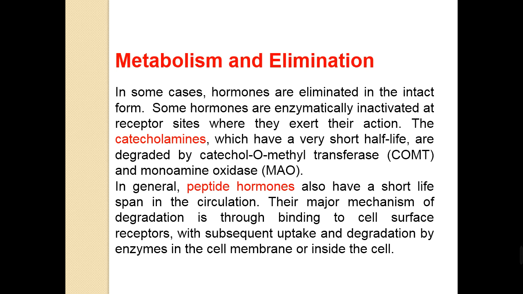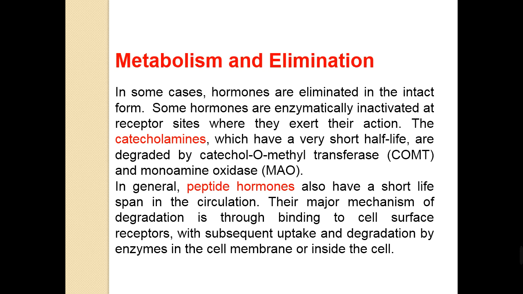So, how are hormones metabolized and eliminated from our body? In some cases, hormones are eliminated in the intact form. Some hormones are enzymatically inactivated at the receptor site in the target cell, where they exert their action.